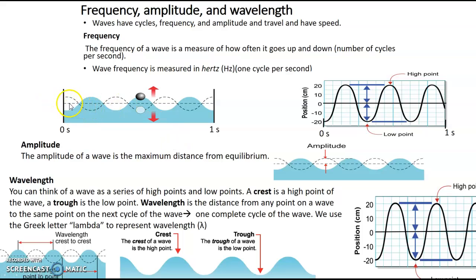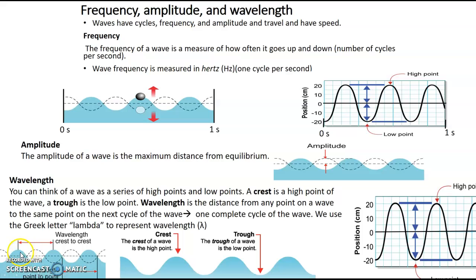When there's no energy flowing through the wave, it would be a straight line. Once energy starts to flow through it, you can see the wave itself going up and down. The more energy flowing through the wave, the higher up the wave is going to be, the bigger the amplitude. So this top part of the wave is called the crest, and the bottom part is called the trough. If I'm looking at one cycle for a transverse wave like this, that's known as a wavelength, the actual length of the wave. You would measure from crest to crest or from trough to trough.